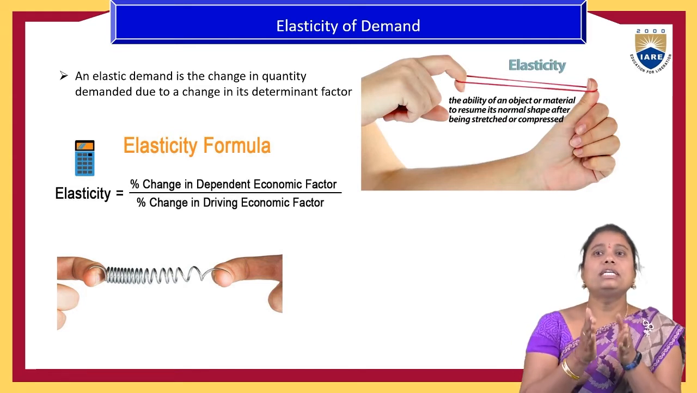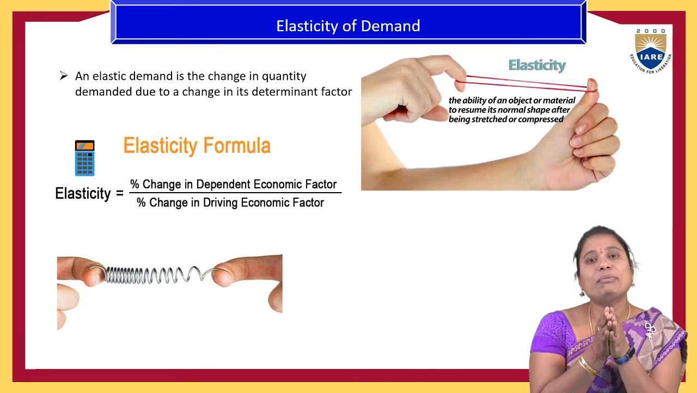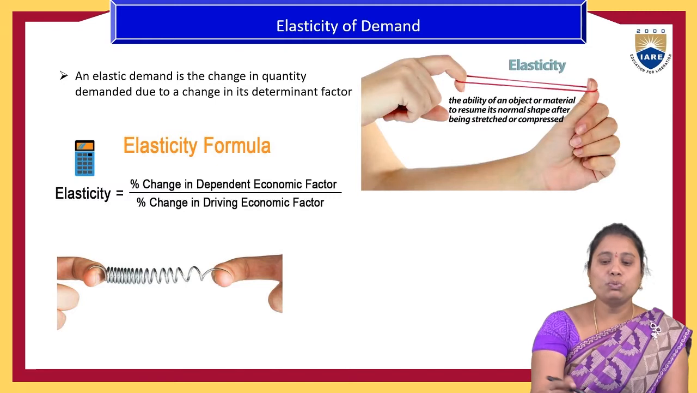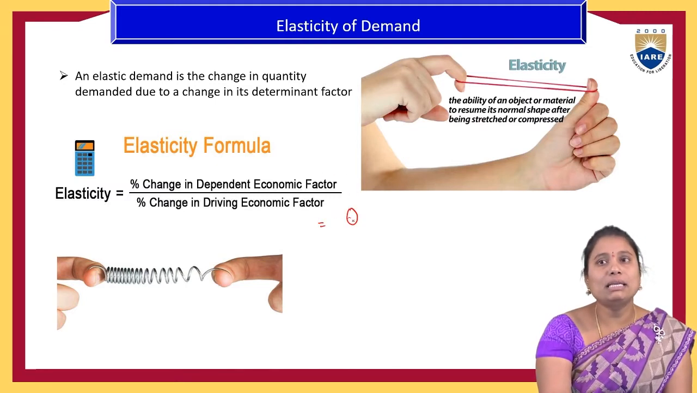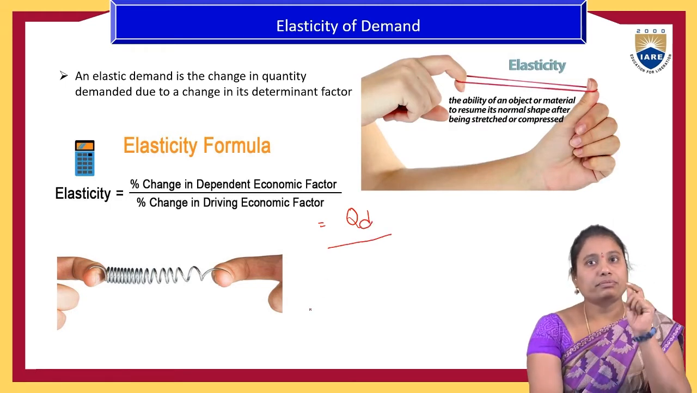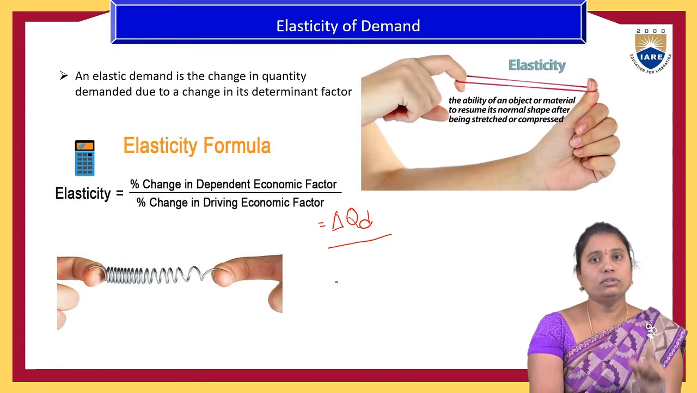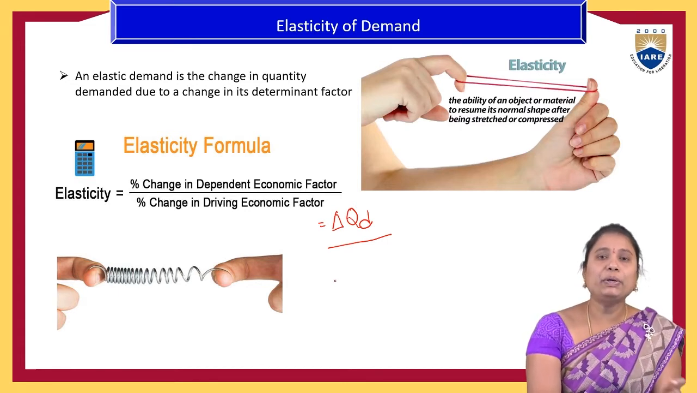The quantity demanded of a product depends on certain determinant factors, so the dependent factor here is the quantity demanded of a product. That is divided by the percentage change in the driving economic factor. Percentage change we indicate with delta.